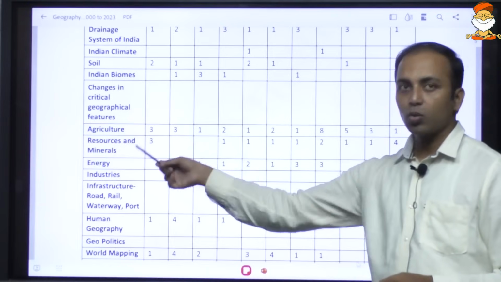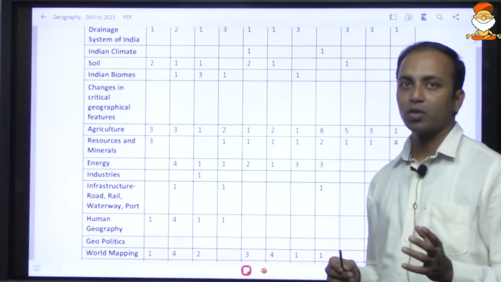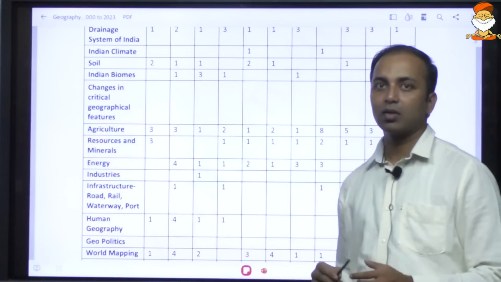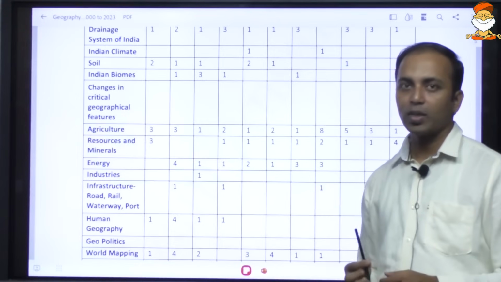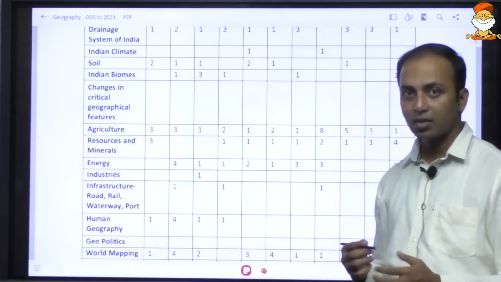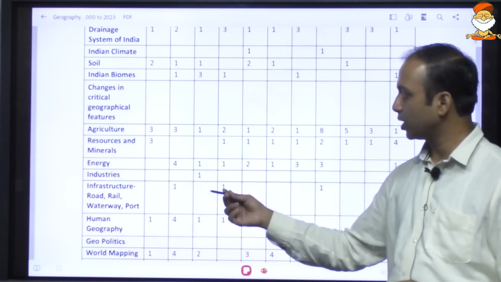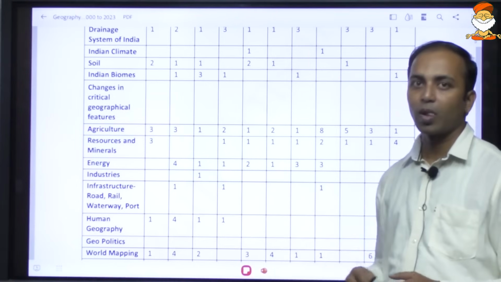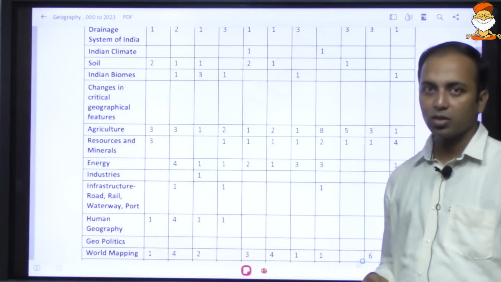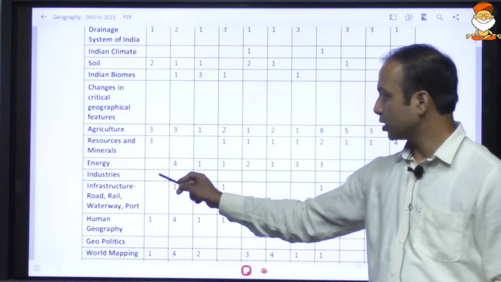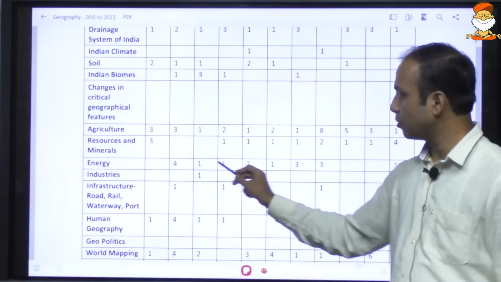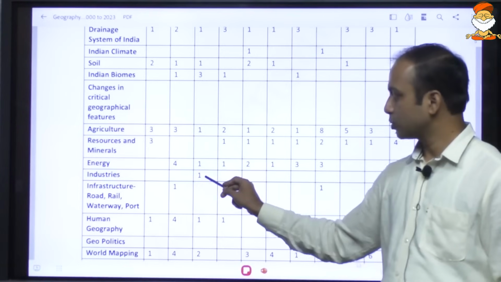And this again goes in accordance with that of the Indian economy, and because policy related to energy, they are usually asked, and science and technology also. Energy is very, very important, especially with respect to the non-conventional energy, the renewable energy, which is often in the news. Industries are not very important from the prelims perspective.